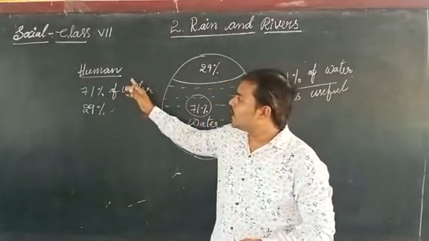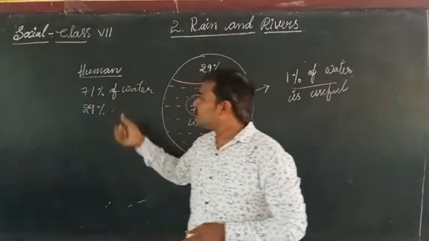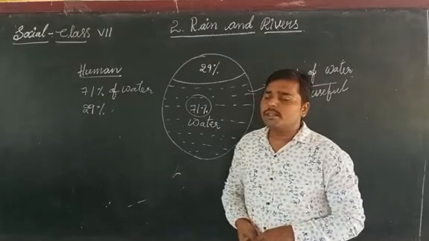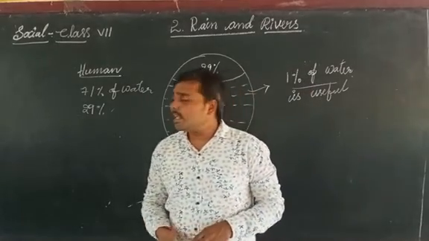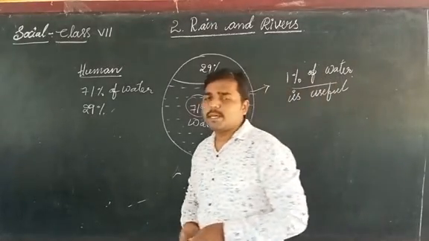If you see the entire human body, 71% is water and only 29% is the remaining parts.